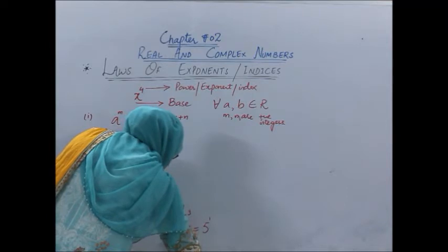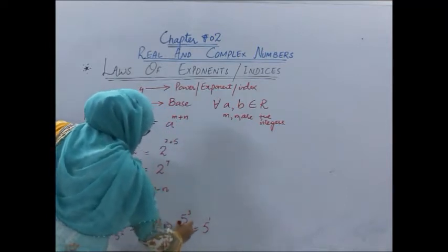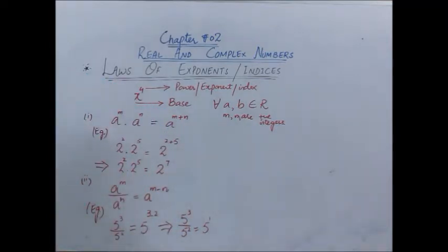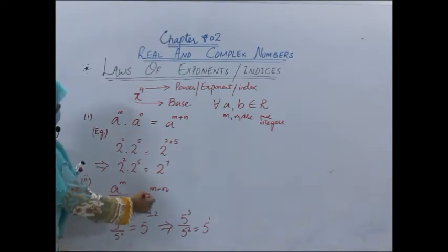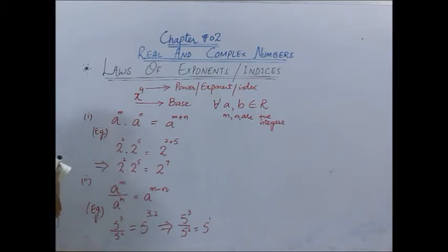So this is the second law of the index, that if the bases are same and they are in the divided form, we can subtract the exponent of the denominator from the exponent of the numerator, and we will write down the same base only once. So this is the second law of index.